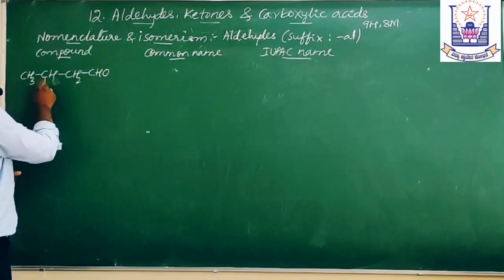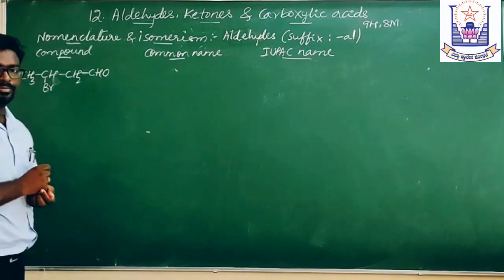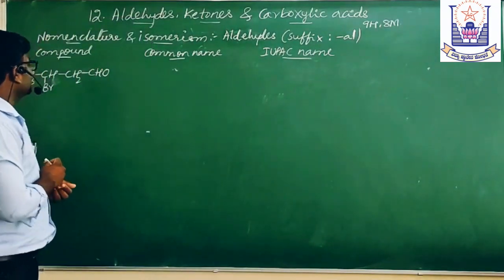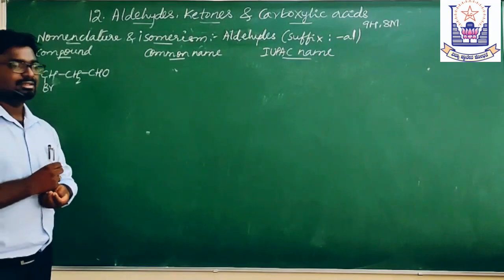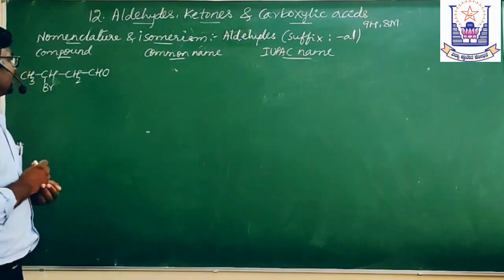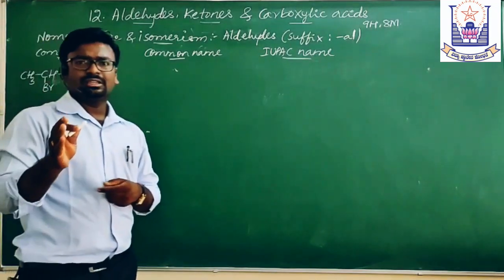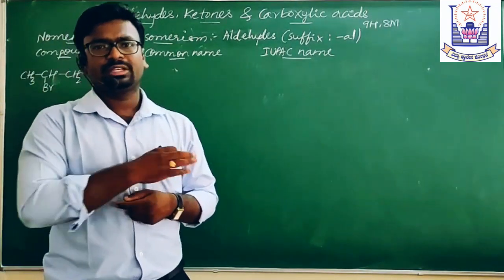with another group, for example, bromo. Now, what is the common name of this compound? Here, in the common system, we do not use the numbers 1, 2, 3.